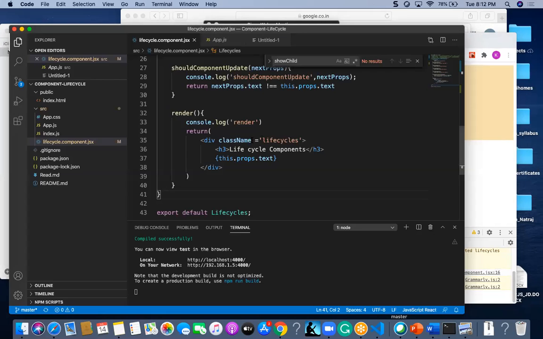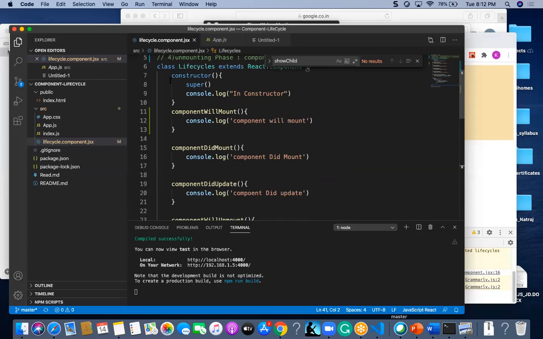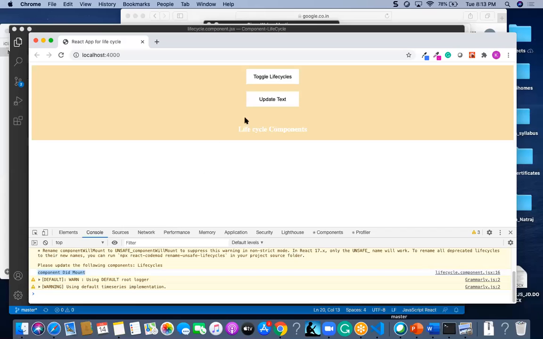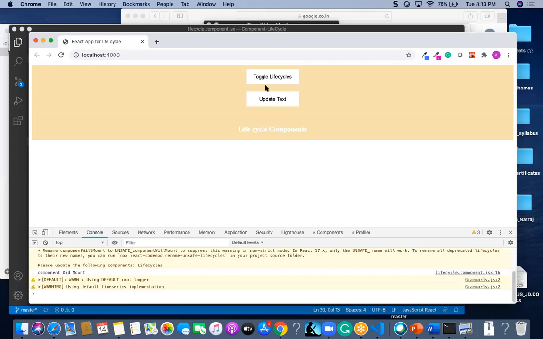There we are finding all these phases: first constructor, component will mount, component did mount, and finally this component update. This component update, whatever we are having here, will be triggered before this life cycle method.